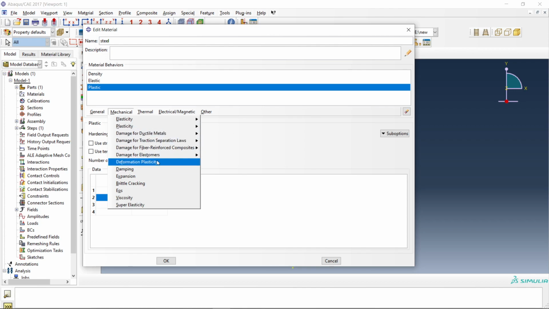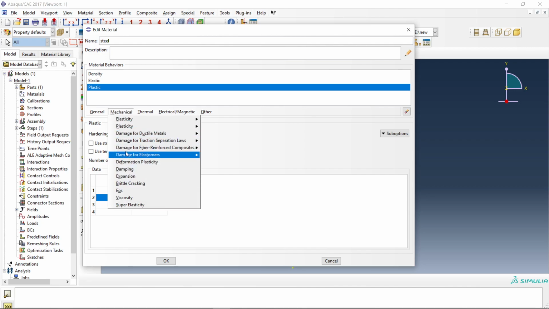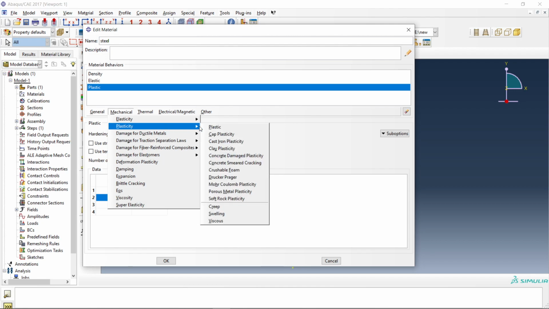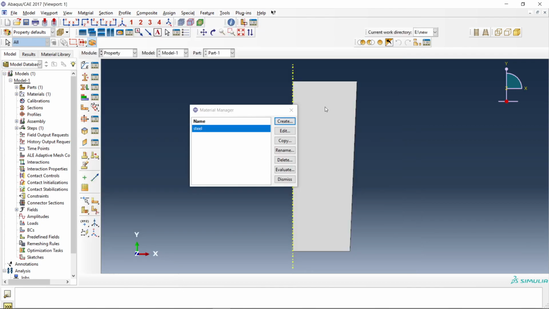There is also deformation plasticity, Mohr Coulomb plasticity, and there are thermal properties and also electrical and magnetic properties. Here I'm going to do a mechanical analysis, like a tensile test, so I don't need any thermal or other properties. So let's say okay.